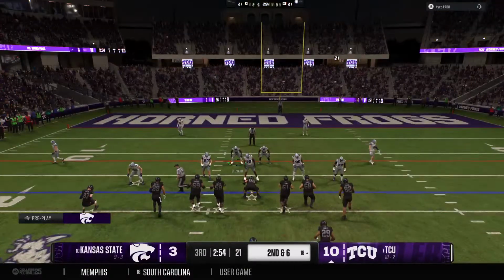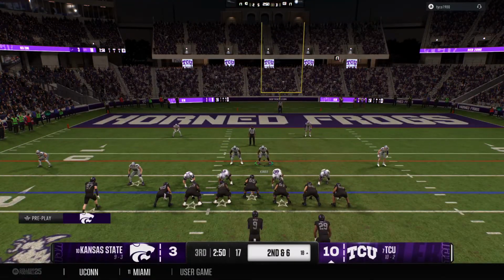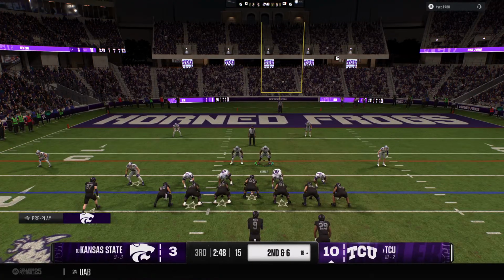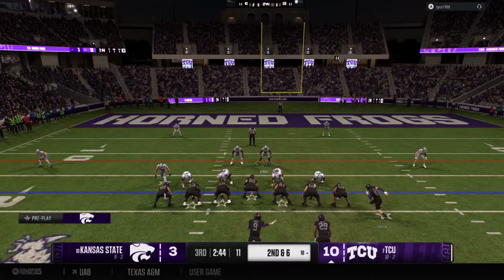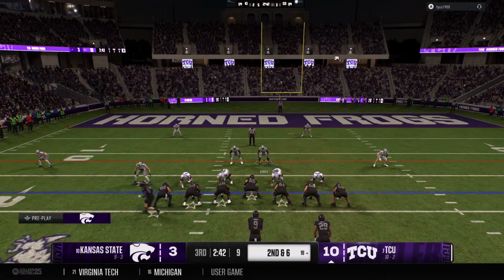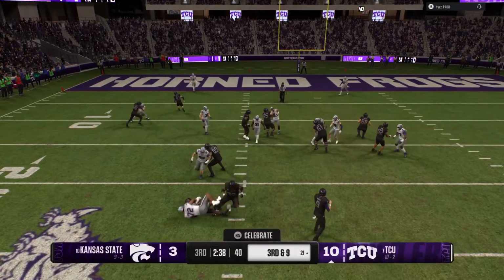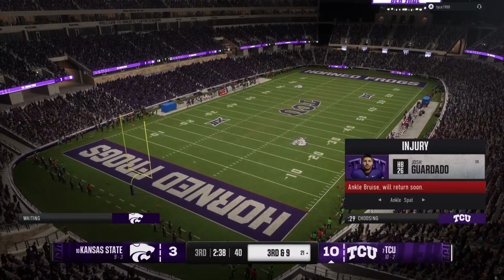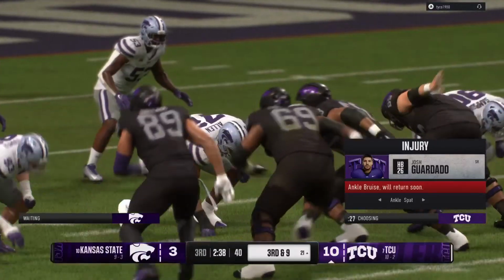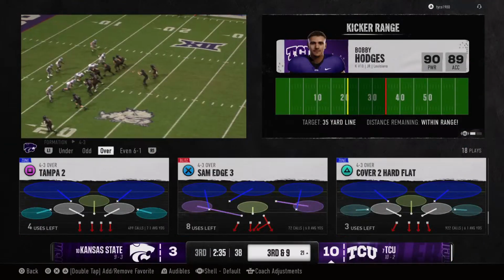And the Horned Frogs move into the red zone. Get set. Get set. Now offense moving receivers around before the snap. Go. From the shotgun now, here's a handoff inside. Goes backwards, losing 3 yards there. That back just had nowhere to go. Got to give credit to the defense and their run fits on that play.